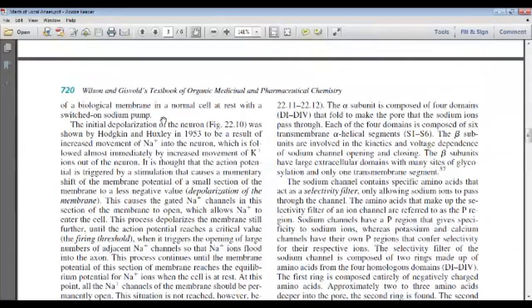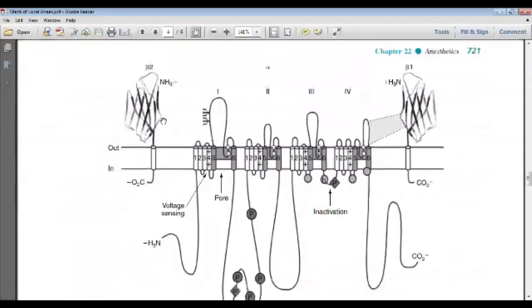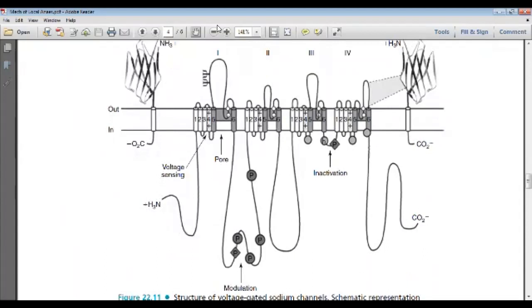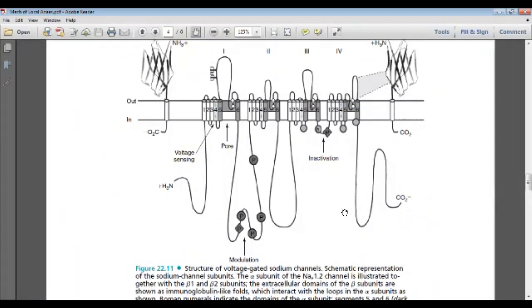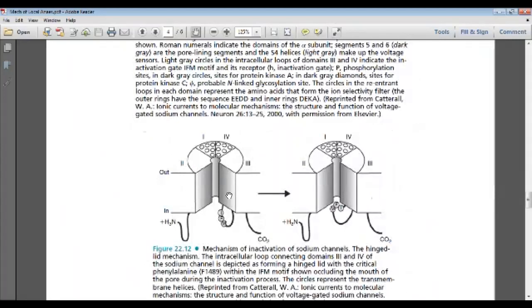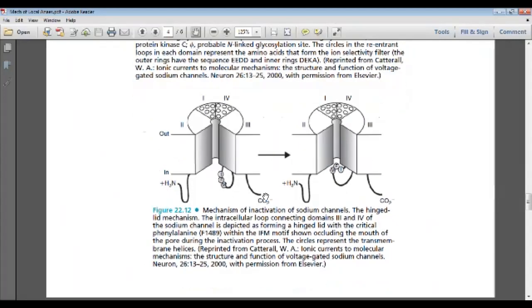Now we shall see what the closed state and open state of the sodium channel are. This is the closed state of the sodium channel, and this is the open state of the sodium channel. More clearly, it is the closed state here. This is the closed state, and this is the open state.